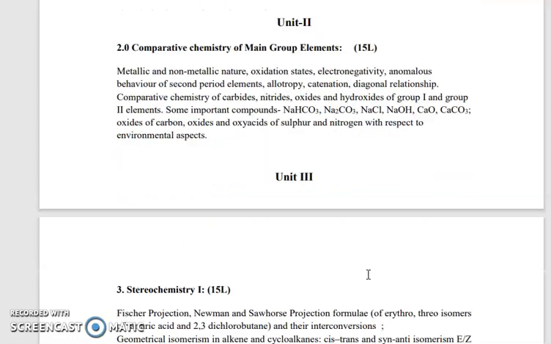Next point is the unit second. In this unit second we see the comparative chemistry of main group elements.